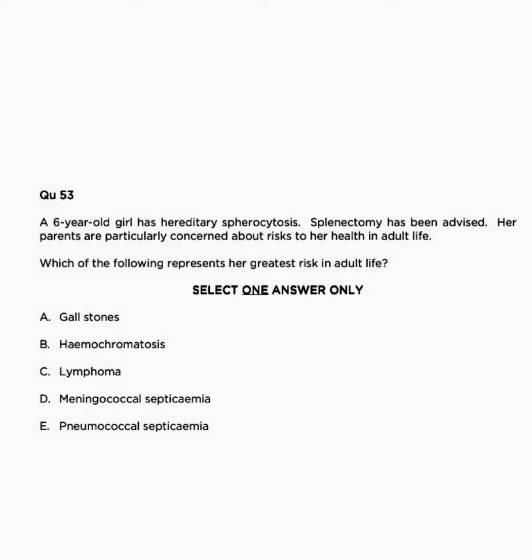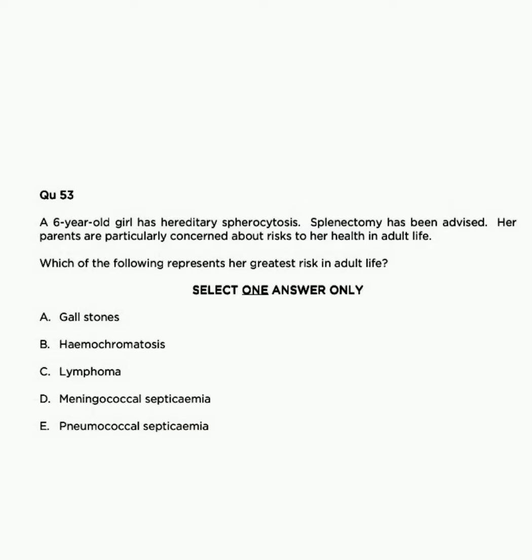The spleen is the site of red cell destruction. Removal of the spleen will reduce hemolysis and the incidence of gallstones. There is, however, an increased risk of pneumococcal and other infections with splenectomy, and therefore it should be ensured that the patient has had pneumococcal immunization as part of the routine schedule and receives lifelong prophylactic penicillin.